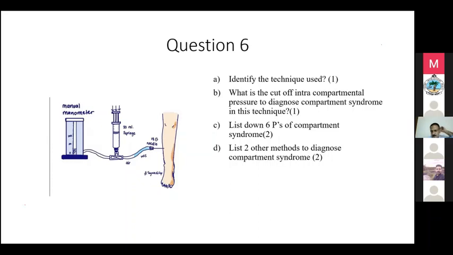No, sir. Yeah. So now we have ready-made manometers, transducers. Like Stryker has got a transducer. You just need to insert it there, then the manometer will show the display. The reason is that you don't need any complicated setup. It's like a pulse oximeter. How does the pulse oximeter work? Just by the light. In the same way you can have the assessment. But the common one is the Stryker one, which many of the hospitals are using. It's a ready-made manometer. You just insert it and the pressure will be displayed. It's much easier. Okay, so these are the other ways you can see it.